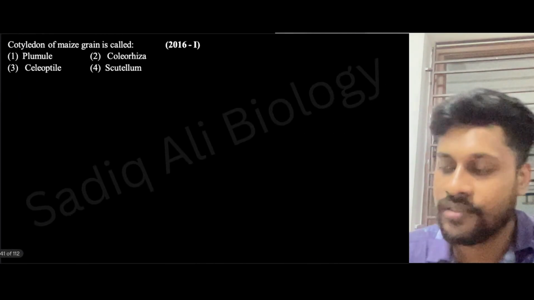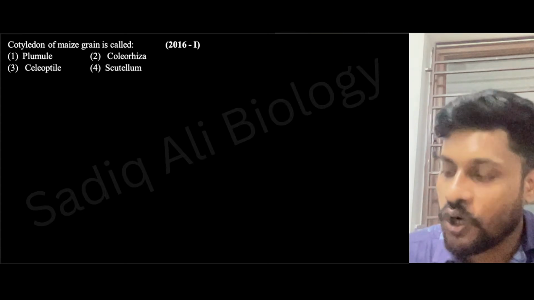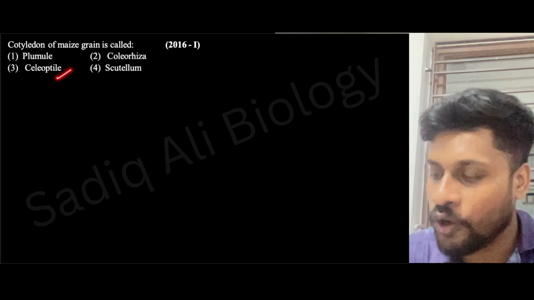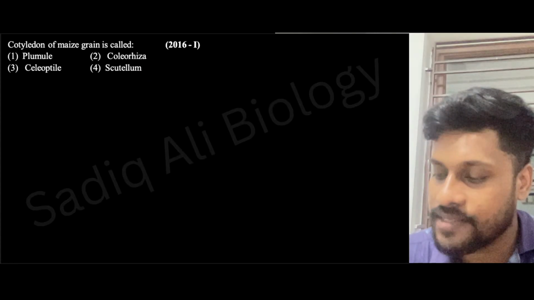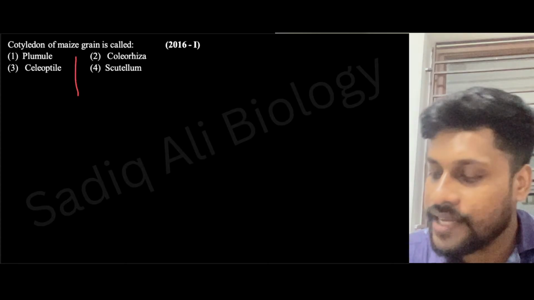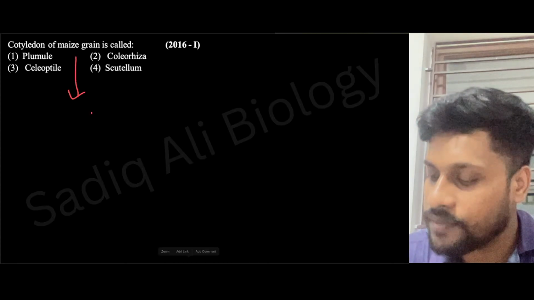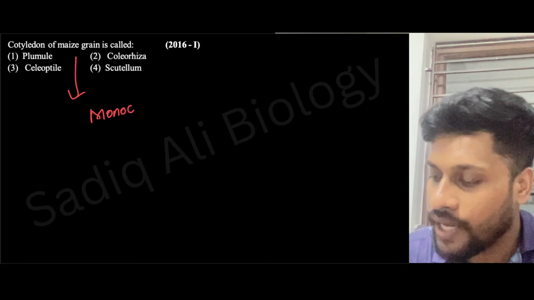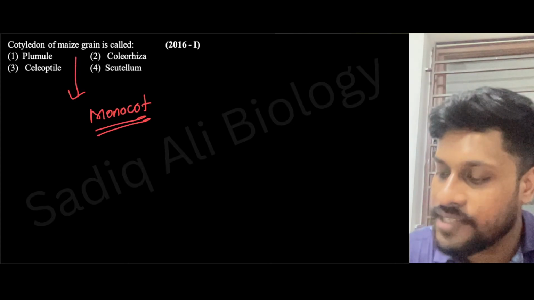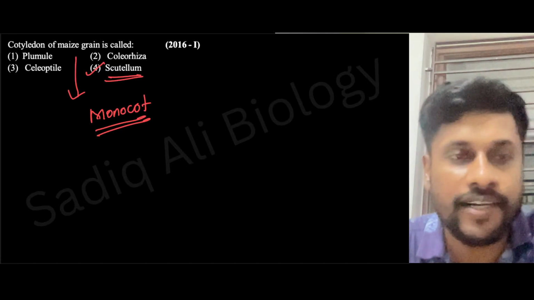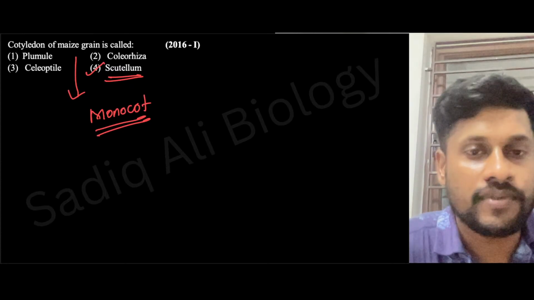Next question from 2016. Cotyledon of maize grain is called plumule, coleorhiza, coleoptile, or scutellum. What will be the answer? Cotyledon of maize grain. Maize grain is an example of monocot, and in monocot, the single cotyledon is called scutellum. Especially in the grass family, the single cotyledon is called scutellum. Right? Fine.